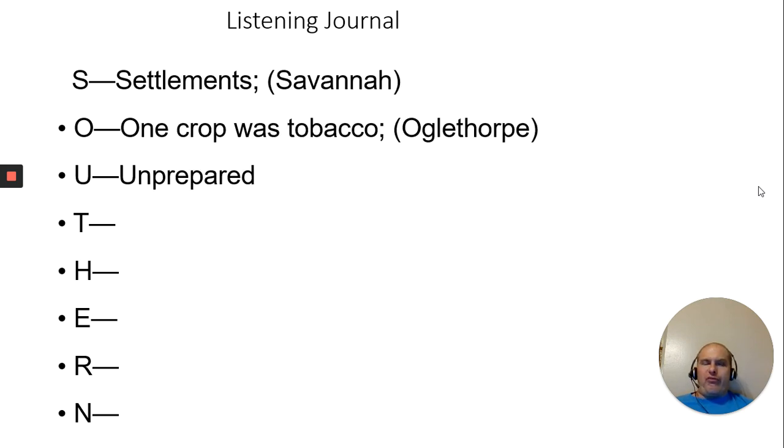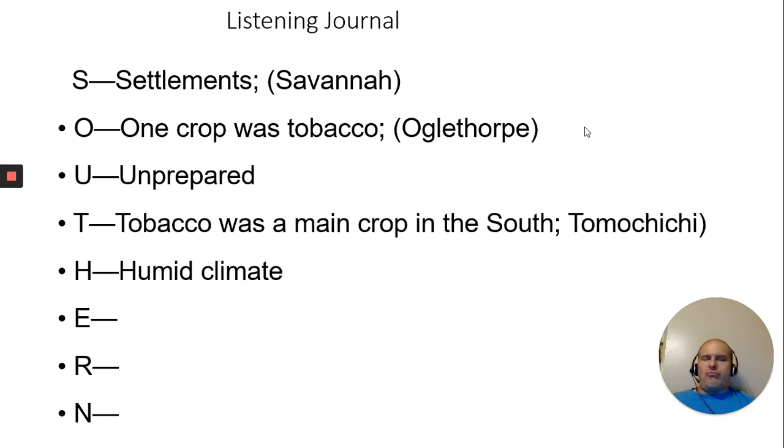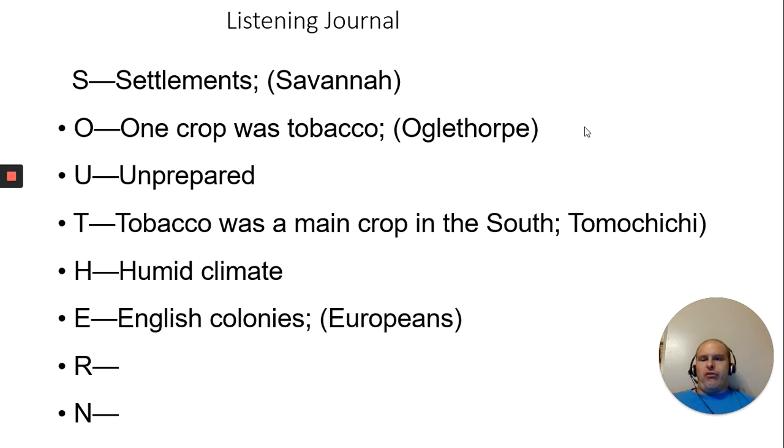Southern settlements like Savannah, Georgia, which we haven't talked about yet. One crop, tobacco, Oglethorpe, who you will learn about later. And the tobacco crop you'll learn about later too. Unprepared, because that's much like the colonists, we're definitely unprepared. Tobacco, humidity in that area, English colonies, Roanoke Island, and Native Americans.